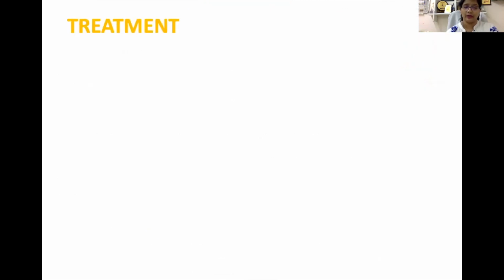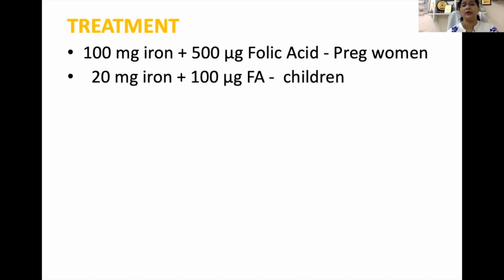So how to treat it? Most of the time 100 milligram of iron plus 500 microgram of folic acid is given to every pregnant woman, and this supplementation is very necessary in the last trimester. In the last trimester, the infant draws iron stores from the mother's iron stores, and in the first 3 months of life, as the infants are fed with breast milk only, there is no source of iron in their body.